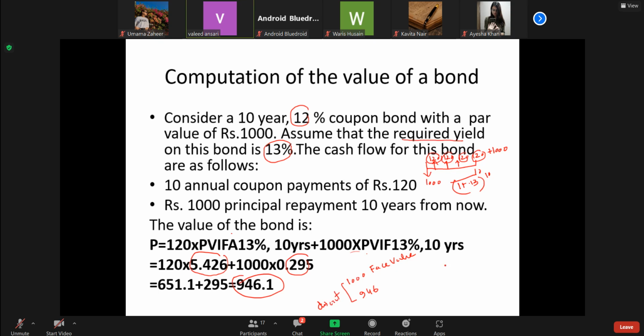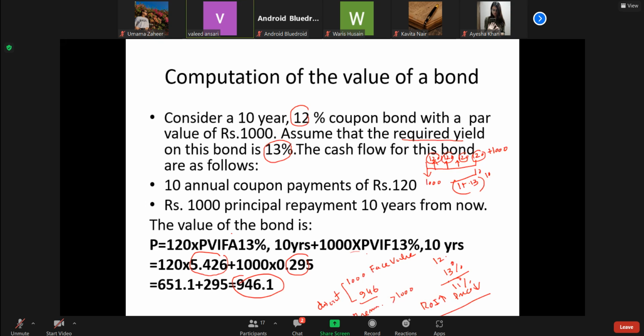Now, why has this happened? Because the required rate of return, 13%, is higher than the coupon rate. If it was lower, for example 11%, then the value of the bond would have been more than 1,000. So it would have been at a premium. That is why the rate of interest and the price of bonds are inversely related. If the rate of interest goes up, the price of the bond will go down.